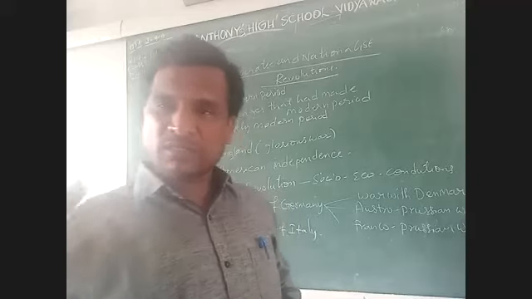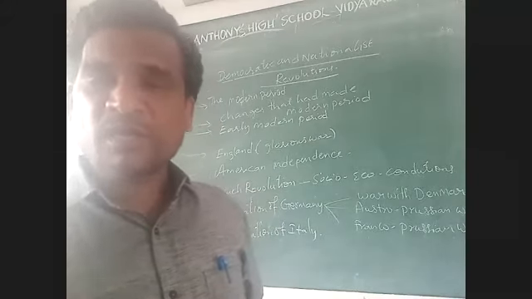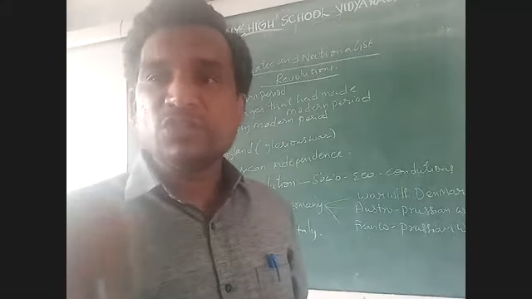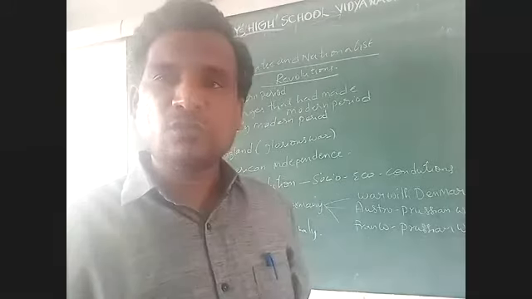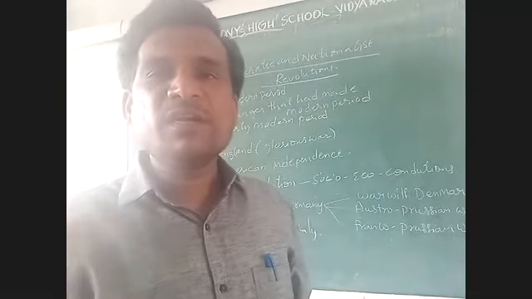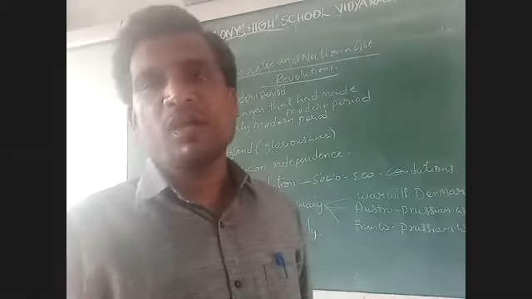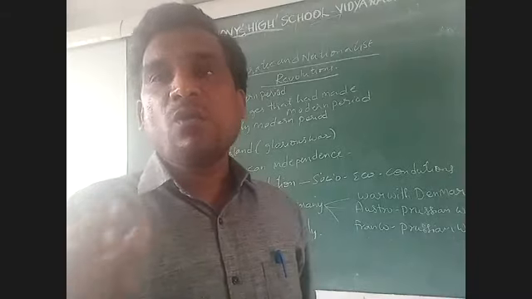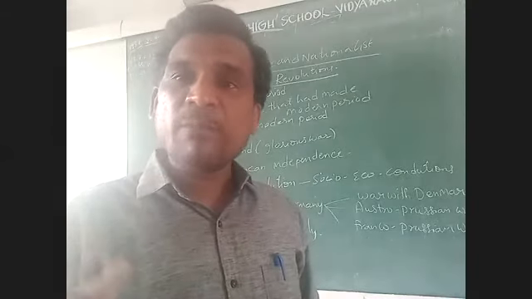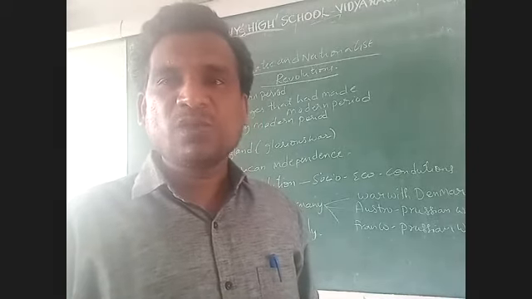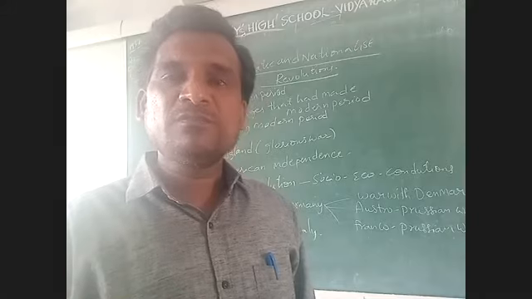Then we will discuss America, then France, then Germany, and then Italy. So we are seeing five powerful countries in the world, how nationalistic feelings emerged in those countries and how the changes took place.